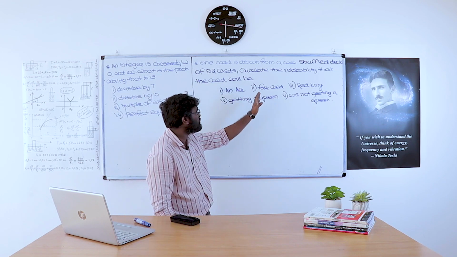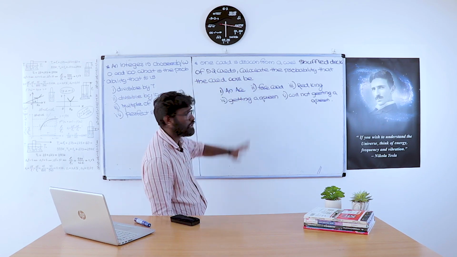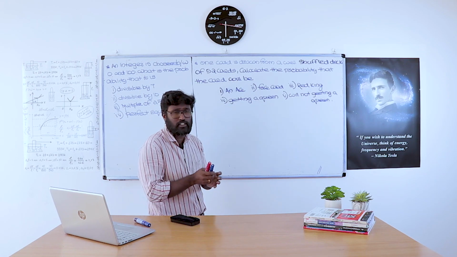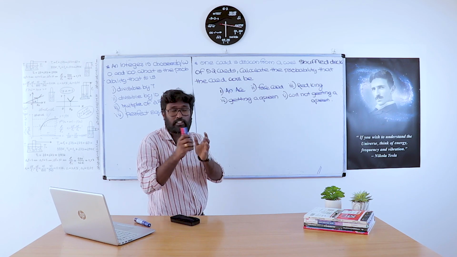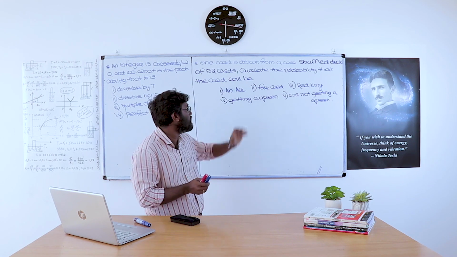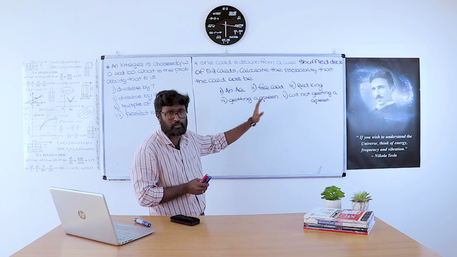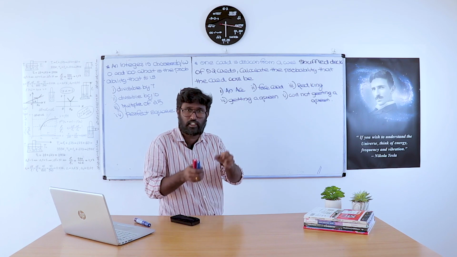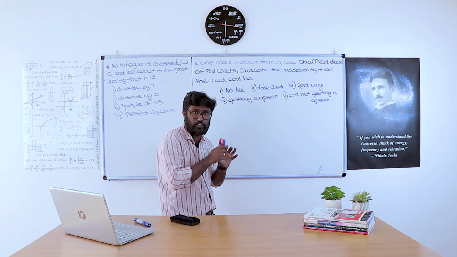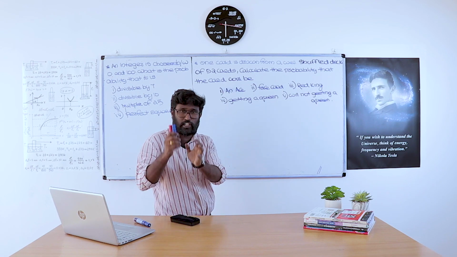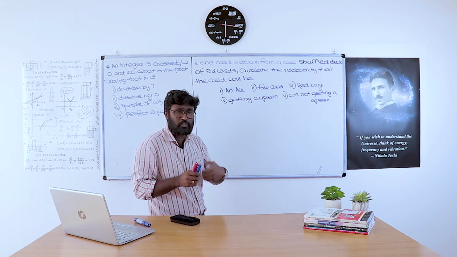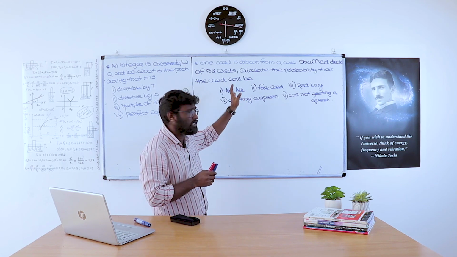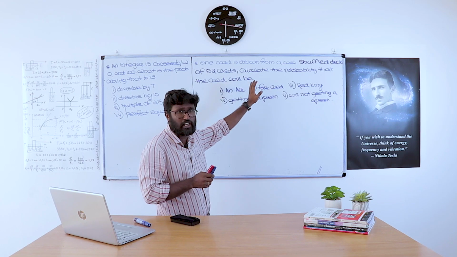One card is drawn from a well-shuffled deck of 52 cards. I already said that we studied the card distribution in detail in standard 9, the probability chapter. There will be 26 black cards and 26 red cards. A total number of 52 cards are there. Again, the 26 red cards are divided into 13 and 13, and the 26 black cards are divided into 13 and 13. All the detailed distribution of cards is studied in standard 9. So go through that chapter, probability in standard 9, and then only we can do the problem.